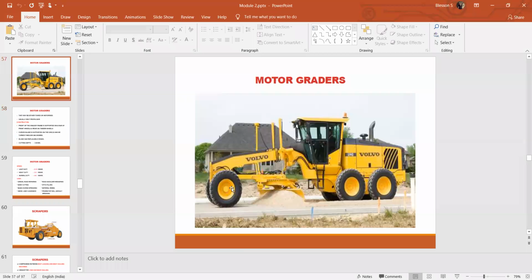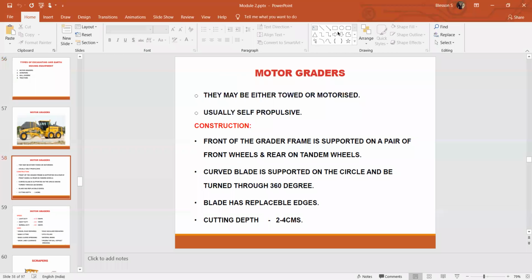That means these equipments can have their own engine, or else an engine can be provided from another vehicle. Only this much part will be available, and the engine can then be fixed to this part and utilized.